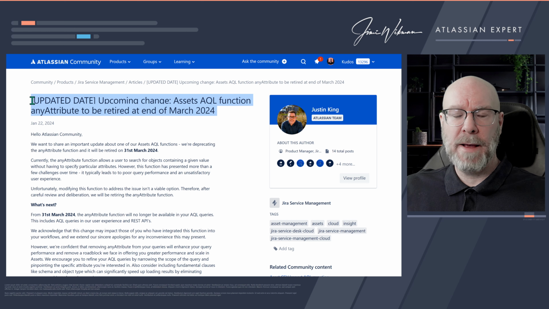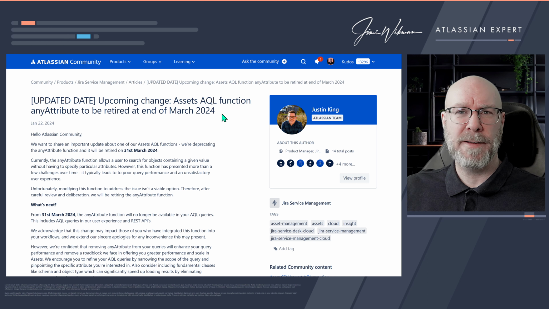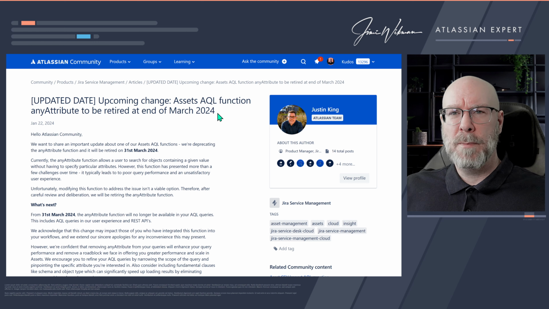So if this one has gone out, you might want to check to make sure you don't miss anyone, because like I said, I haven't received it. I know a bunch of other people that never heard about this one either, and they have assets in their instances. So Justin and Atlassian, please, anytime you do anything that is a reduction of service, where you remove functionality, you must make sure that this one is marked very clearly. Because I'm not the only one who has been screwed over, and I know this goes against your policies, but we have been screwed over.